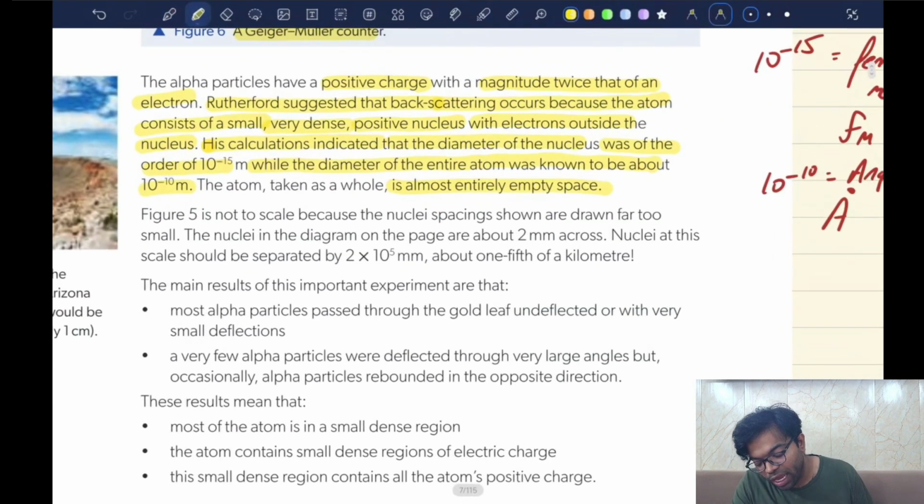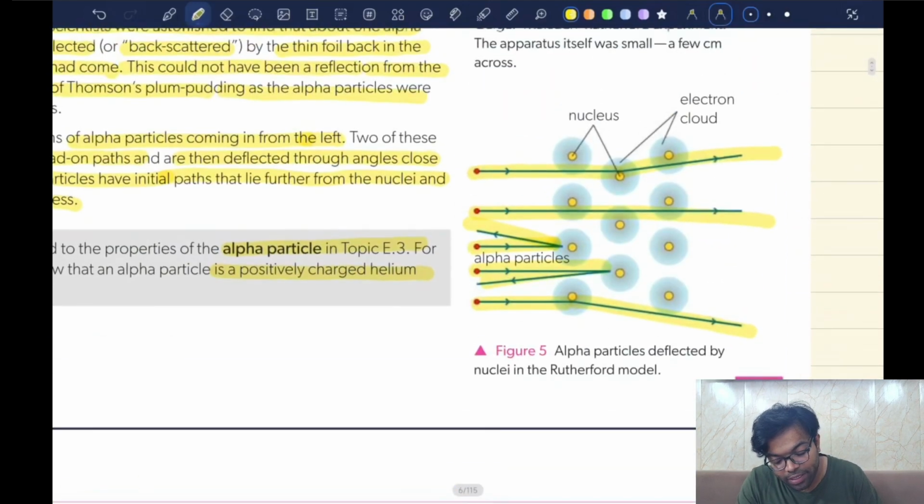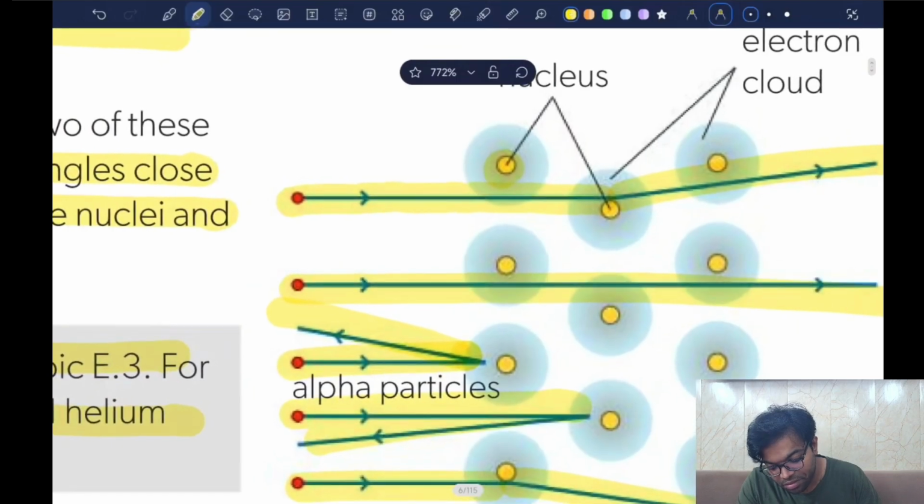Now, figure 5 is not to scale because the nuclei spacing shown are drawn far too small. The nuclei in the diagram on the page are about 2 millimeters across. Nuclei at this scale should be separated by 2 into 10 raised to the power 5 millimeters, about 1/5 of a kilometer. See, the nucleus right here, if this is the size of a nucleus, can you see this in your book?